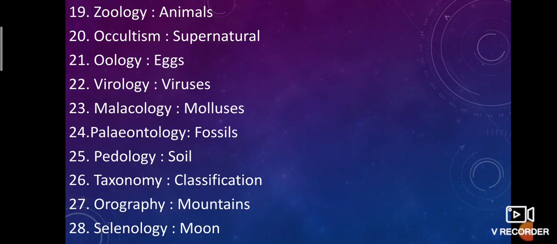Zoology, the study of animals. Occultism is the study of supernatural things. Oology is the study of eggs. Virology is the study of viruses. Malacology is the study of molluscs. Paleontology is the study of fossils. Pedology is the study of soil. Taxonomy is the study of classification. Orography is the study of mountains. Selenology is the study of the moon.